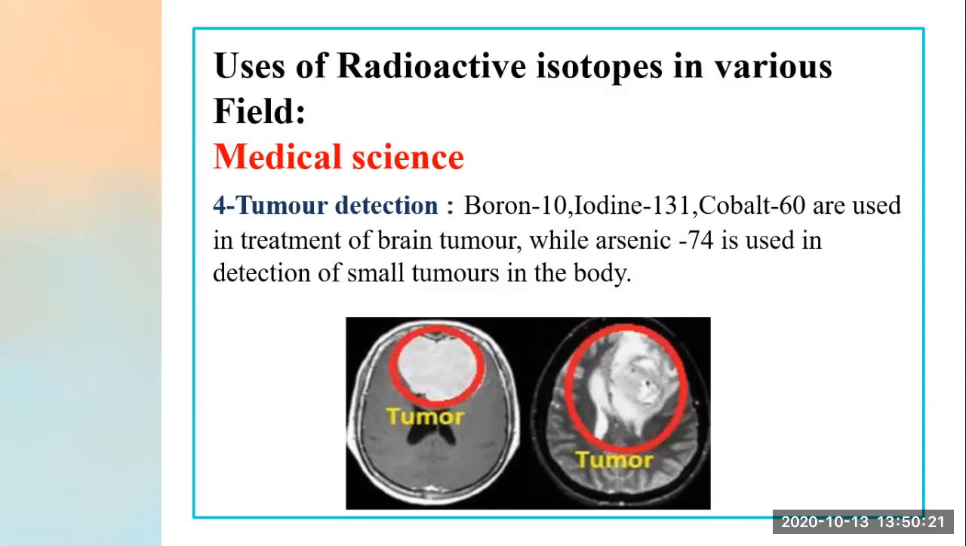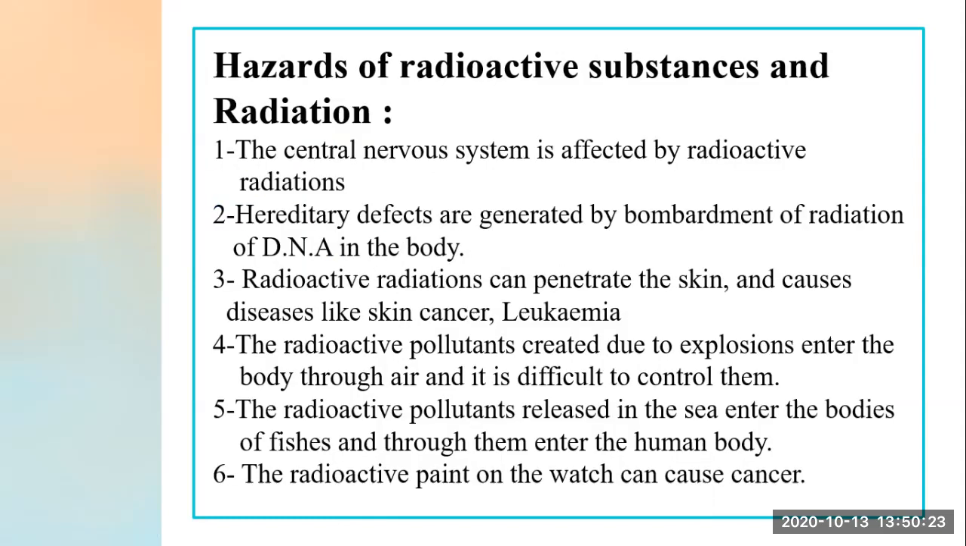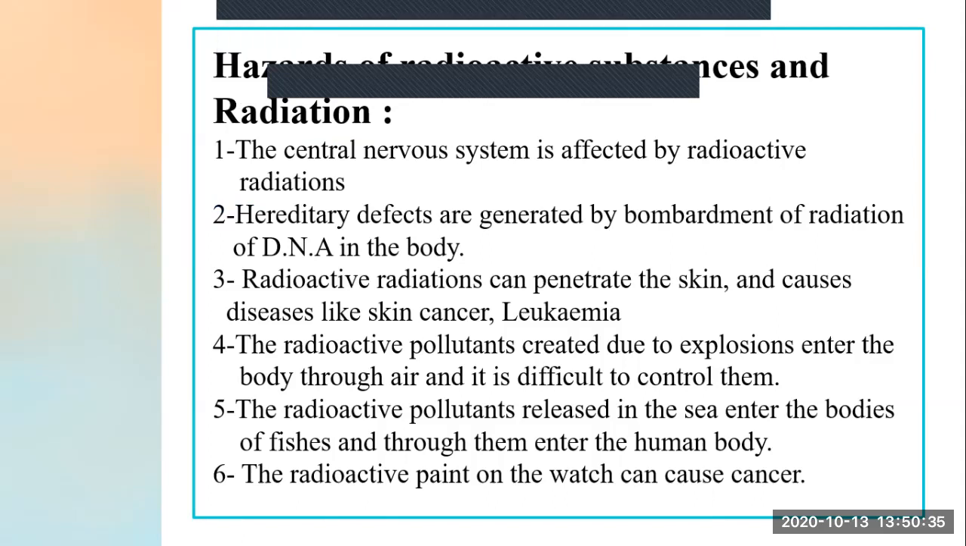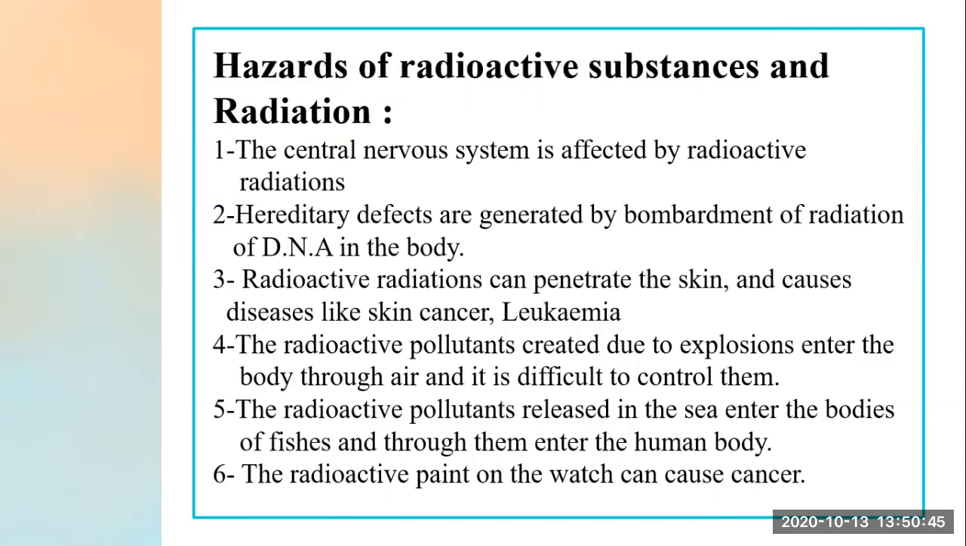Now next we are going to learn about the hazards of radioactive substances. What are the hazards of radioactive substances? Now see, number first, the central nervous system is affected by radioactive radiation.